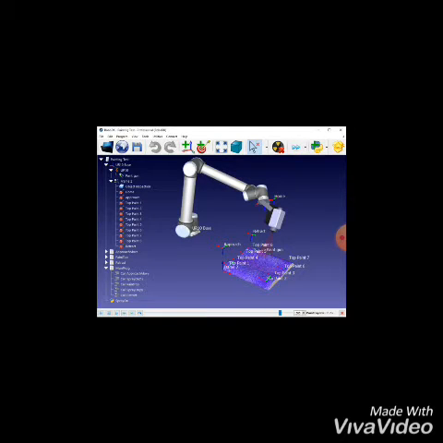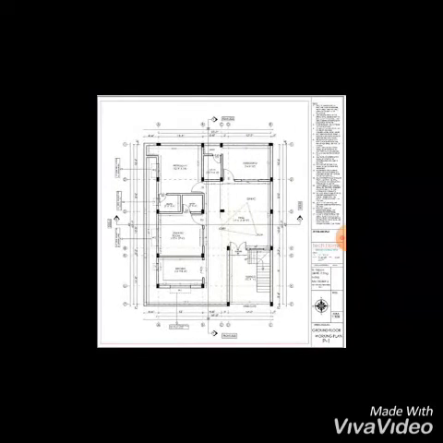Let us discuss the project block diagram, what exactly we are doing in our project. I am having a building plan. This particular building plan must be applied to the 3D printer. According to the specification of the building plan, the 3D printer automatically has to construct the house or building. So how it works, we'll see in the basic block diagram.